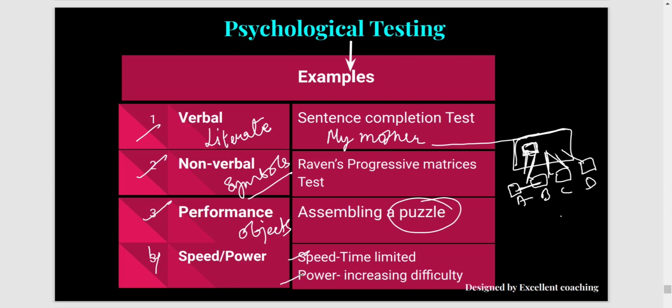And in power test, you don't have any time limit, but the difficulty of the questions is increasing. So starting with the minimum difficulty level, then it goes to medium difficulty, then higher difficulty, and like that. So your difficulty level is increasing in power test, but there is no time limit as it is there in the speed test. So these are some examples of different types of psychological tests which are administered either on the individual or on the group of people.